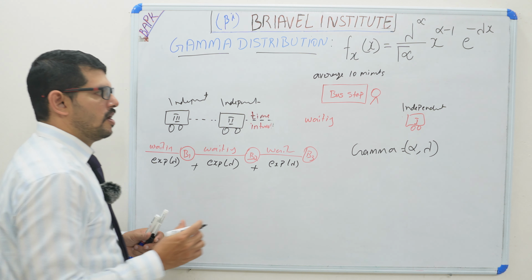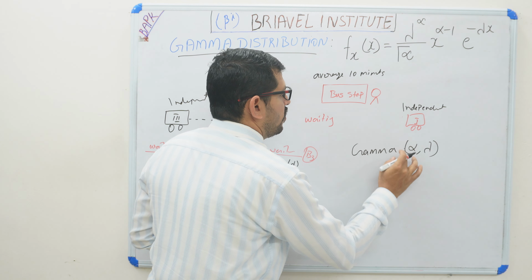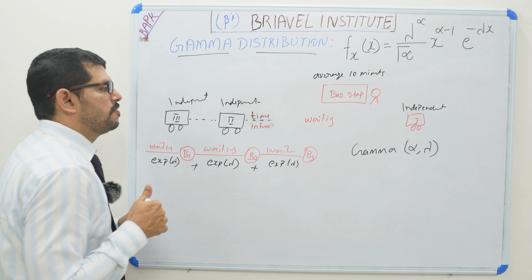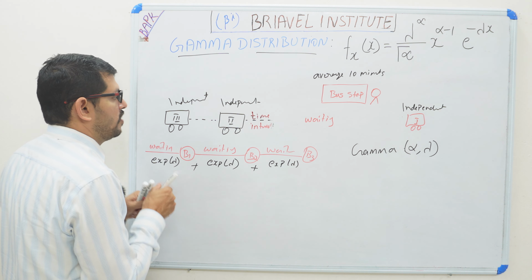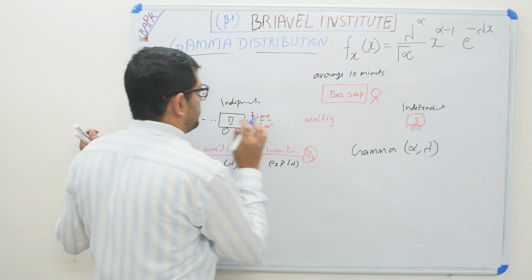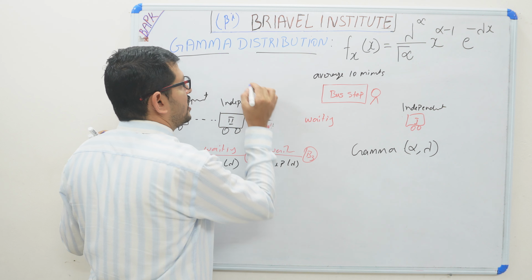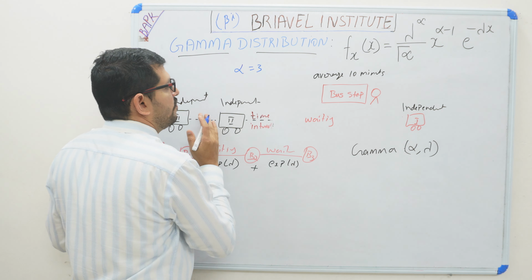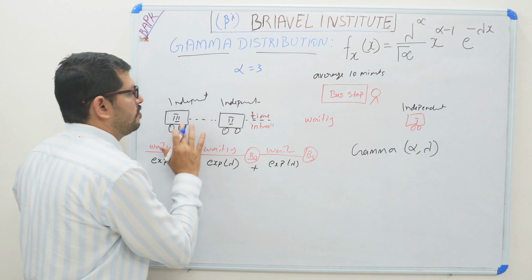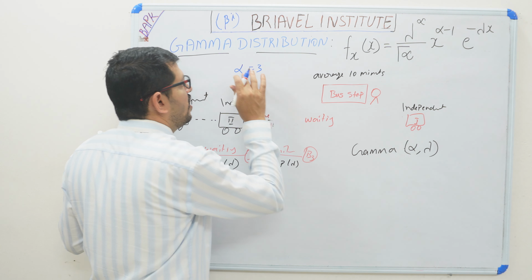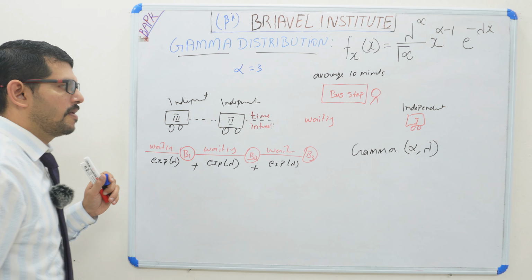Alpha explains the number of buses, the number of events. So one event, second event, third event, so alpha is equal to 3. We are analyzing 3 events. If we analyze 2 buses, then alpha is 2.